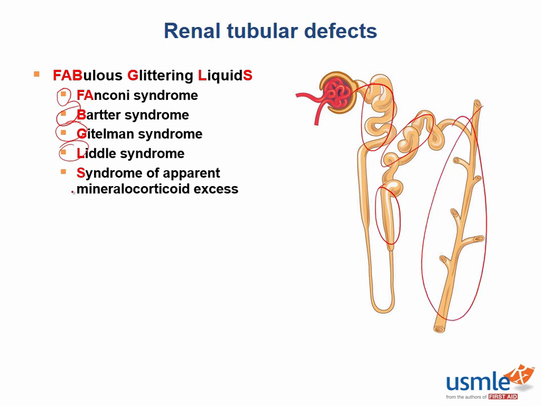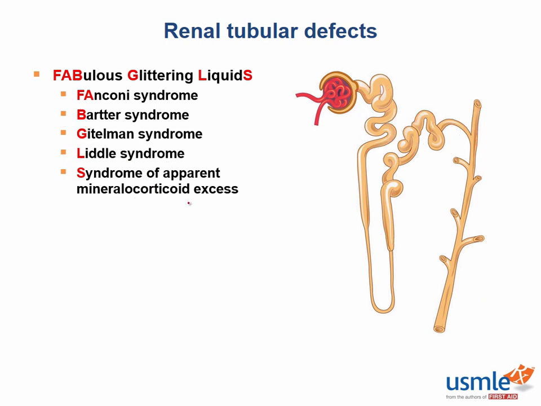And finally, SAME, or syndrome of apparent mineralocorticoid excess, screws everything up and occurs elsewhere, but we'll cover that in a second. So let's go more in depth. The F in fabulous is for Fanconi syndrome, which is a reabsorption defect in the proximal convoluted tubule.